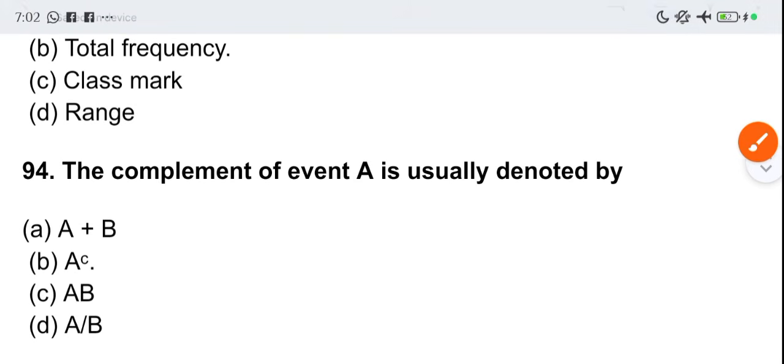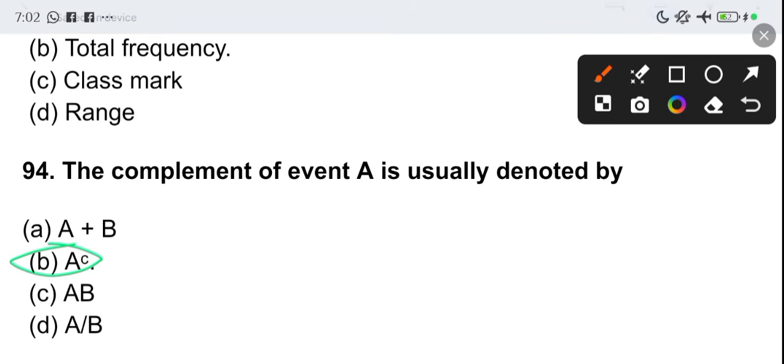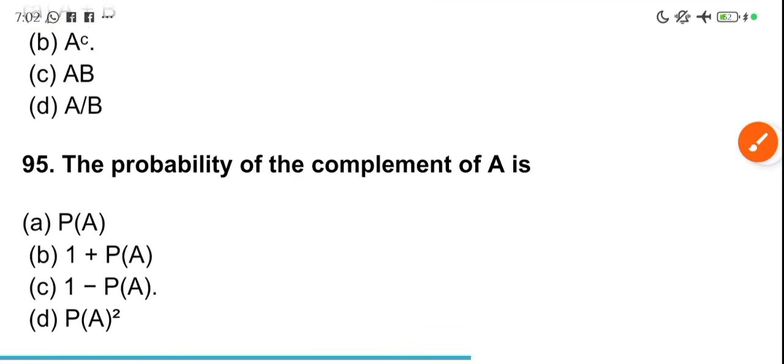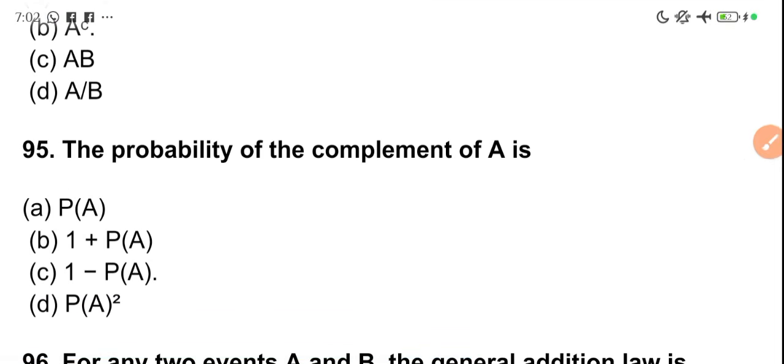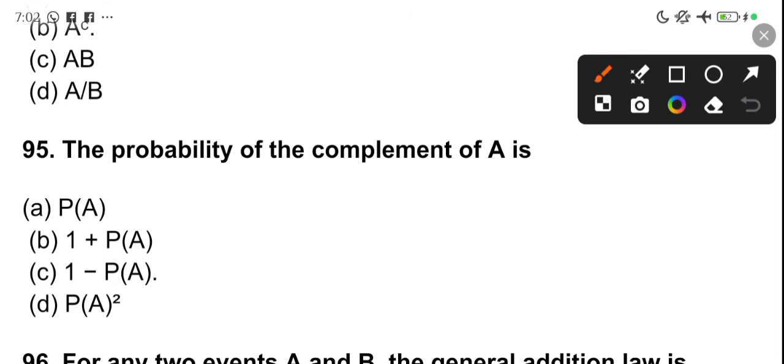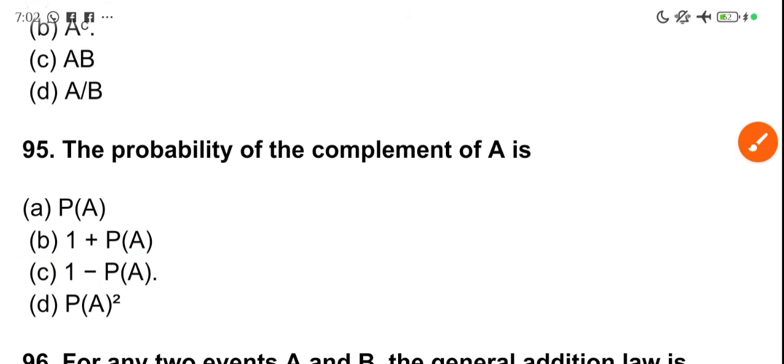The complement of event A is usually denoted as A^c, right? You should remember that as the complement of A. The probability of the complement of A is 1 minus the probability of A. Your complement is more like what is not part. Okay, so 1 minus the probability of A, that's how you get the complement of A.